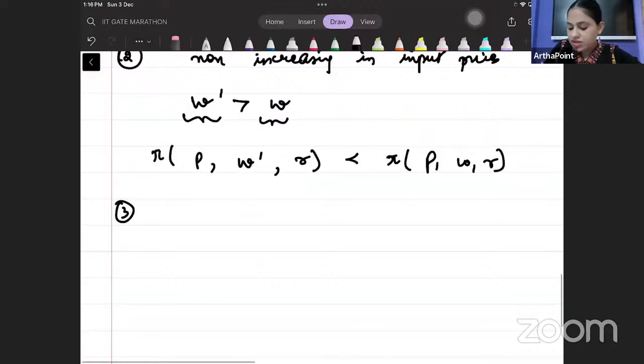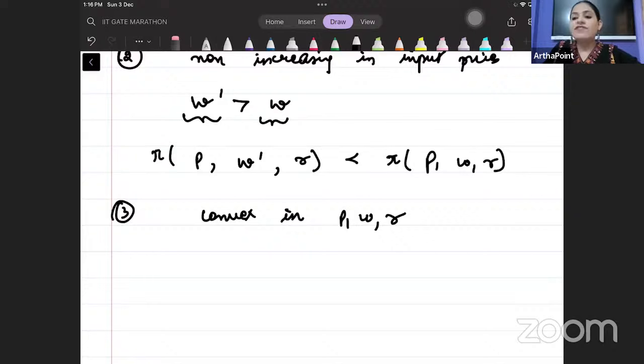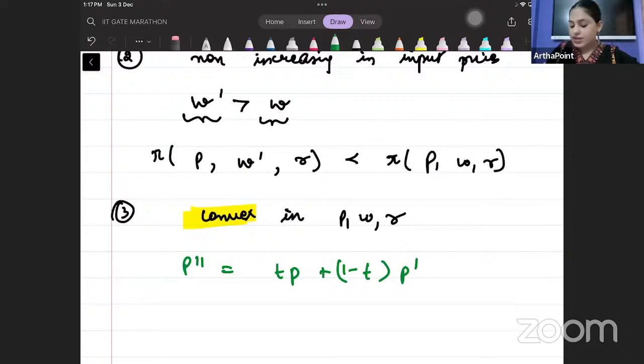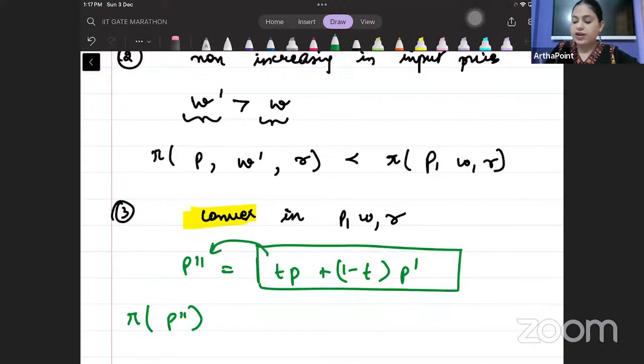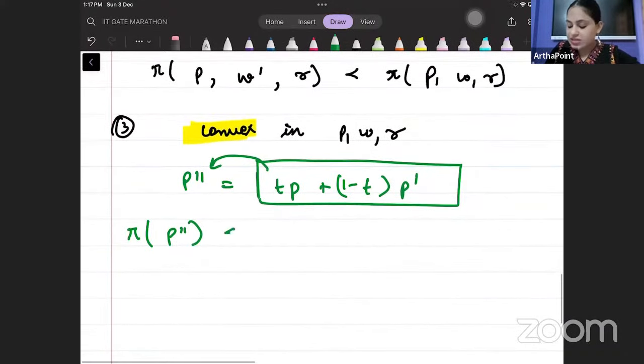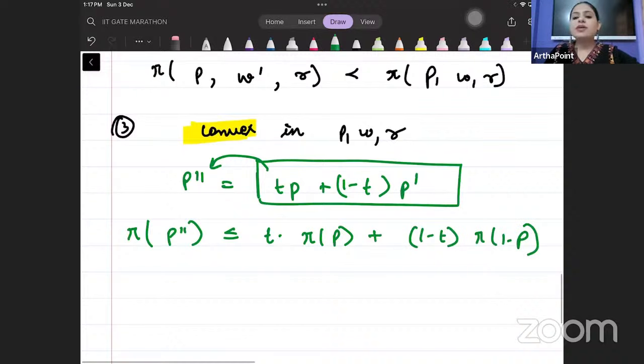But the third property is that it is convex in P, W and R. What does convexity say? Convexity says that suppose I take a price which is a weighted average of two prices, then the profit with that weighted average price will be less than or equal to the weighted sum of the profits. That's my third property that I have.